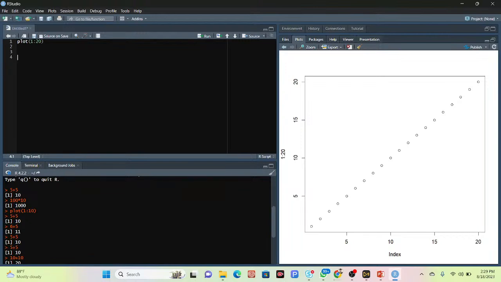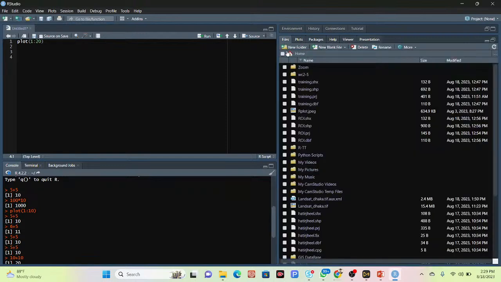Okay, in this panel it's showing the plot. You can see in the plot we can get the plot, and also you can see Files. So mainly this Files panel is connected with your local storage, suppose your local folder. So you can see this time the directory. Simply click on here. You can see it goes to the directory.